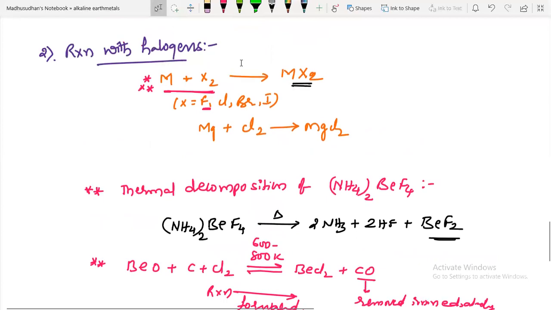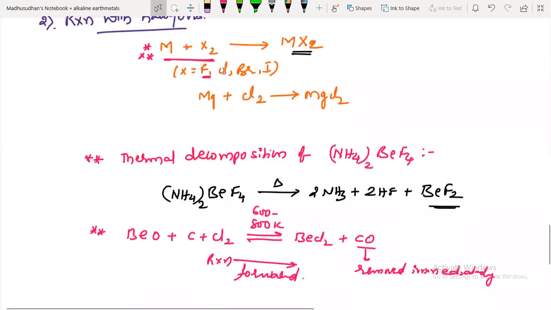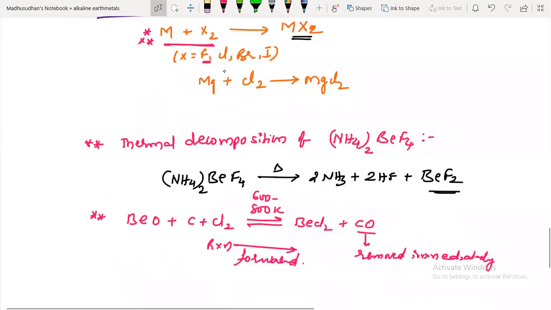So this is the actual preparation of metal halides. This method you can use for bromine and iodine and other chlorides also, like MgCl2. But for the preparation of BeF2 and BeCl2, beryllium halides especially, use these methods.